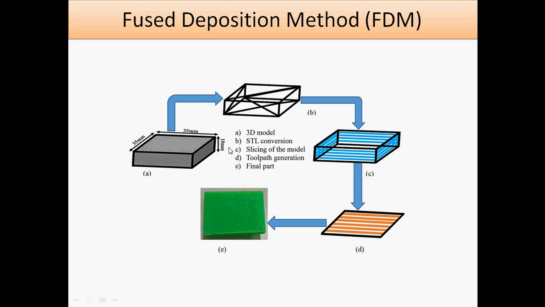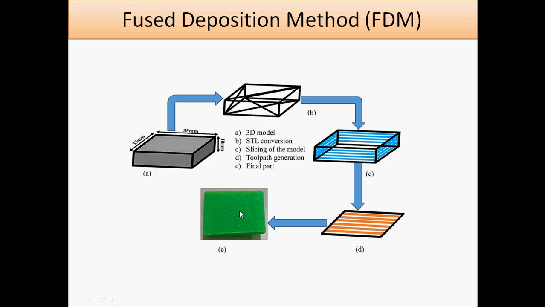After that we use different software for conversion to STL, that is standard triangle language conversion, which is possible over there. After that we do slicing, and then the tool path is generated. Then after that we get the final part, and then we can manufacture this component. So likewise the fused deposition method is possible, and then we can get the required area.